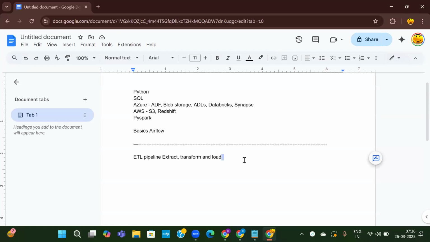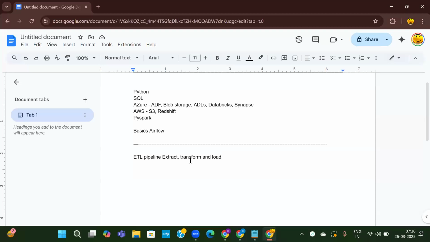From where we have to extract it, the data might be coming from various sources. It might be a database or it might be some email files. For you to understand, just assume that in the email we are getting some file. We have to download that. So that we call it as extraction. And transformation.